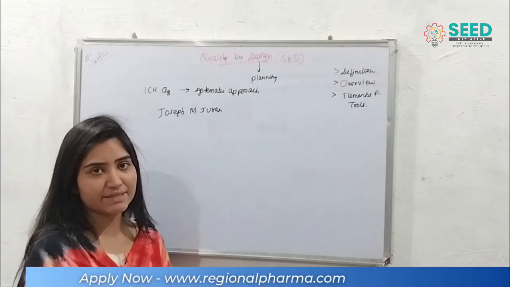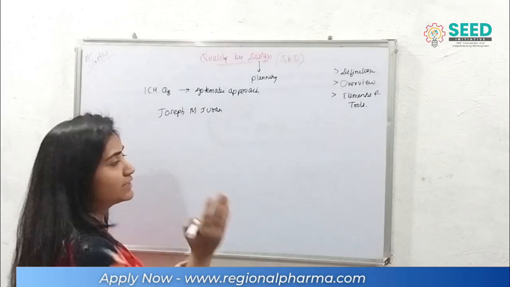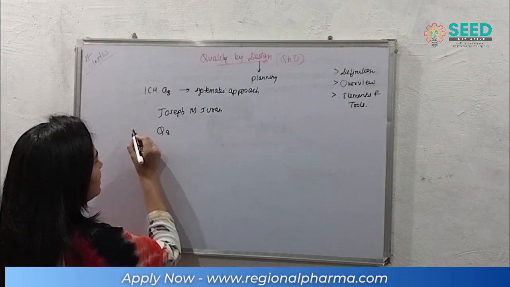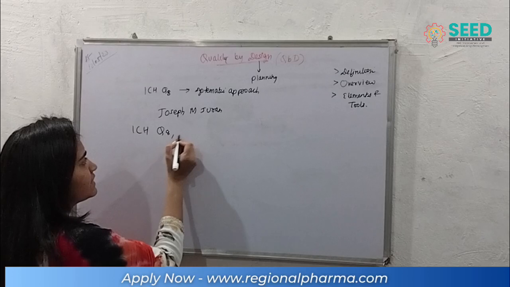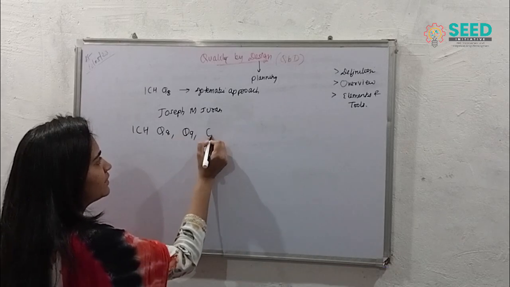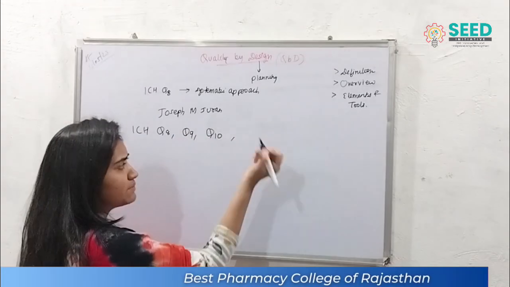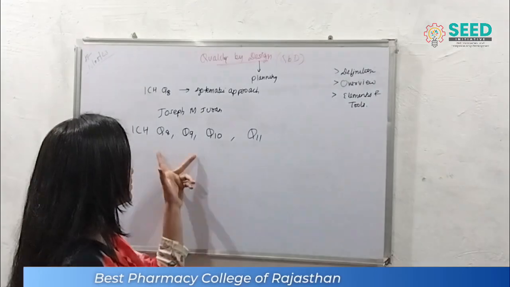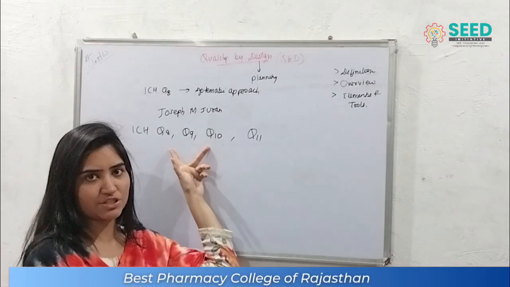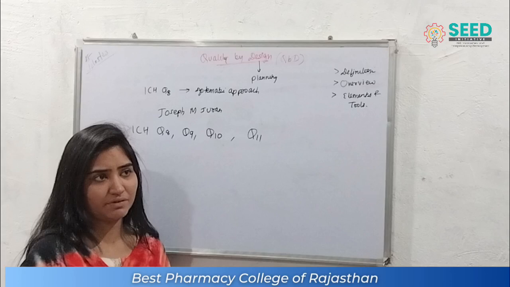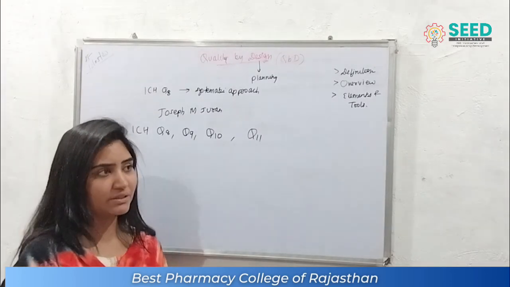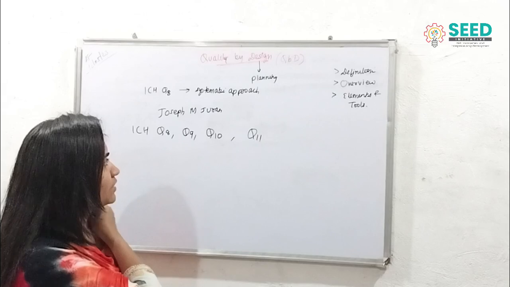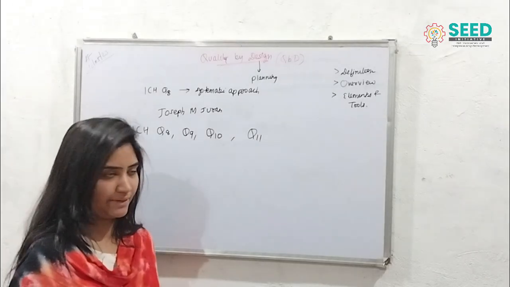There are a few guidelines with the same idea: ICH guideline Q8, Q9, Q10 series, and Q11 is also considered in some books. So these three are the main guidelines which work according to the quality by design concept: Q9, Q8 and Q10.